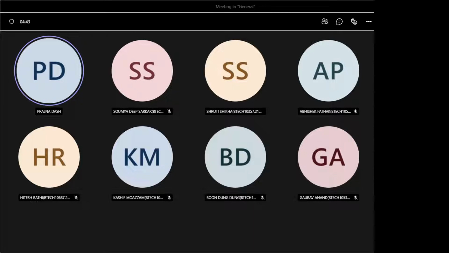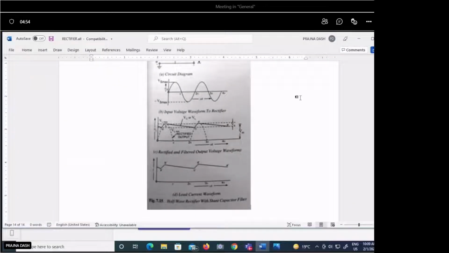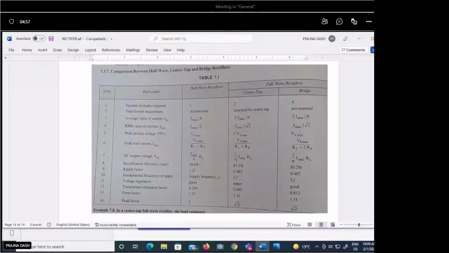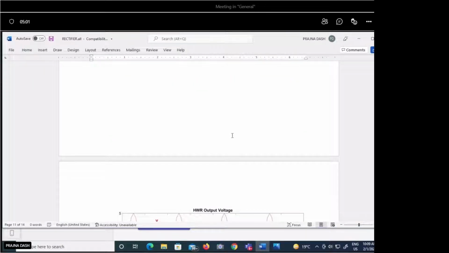Okay. Was any subjective or are all MCQ? Ma'am, all are MCQ. Maths are obviously numerical, but numerical based MCQ. Okay, in EC we usually take half an hour, so 6 to 6:30.